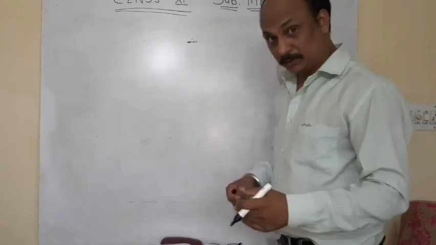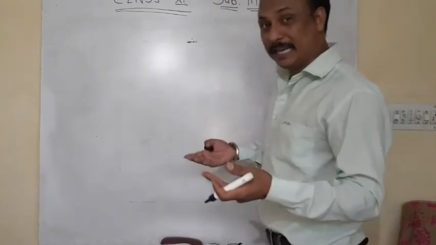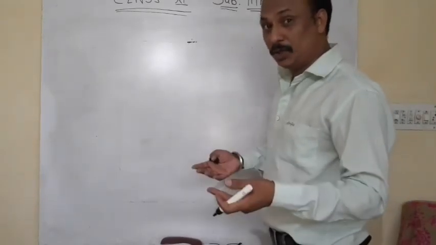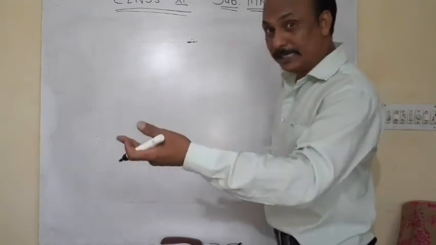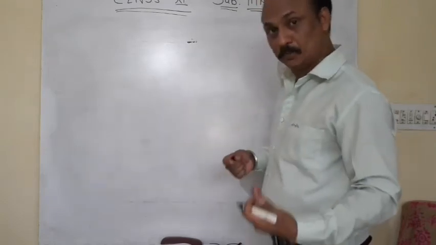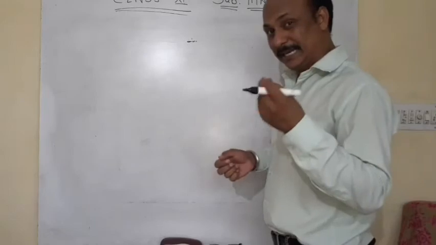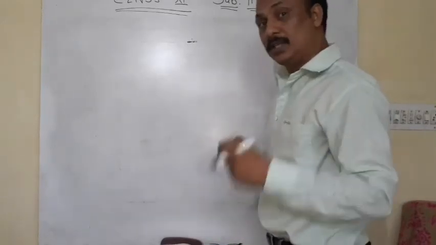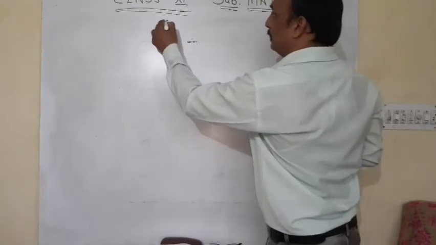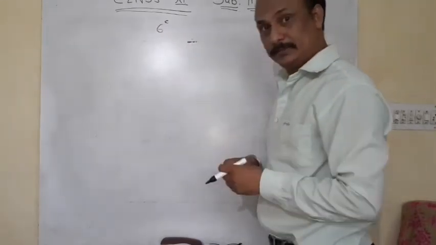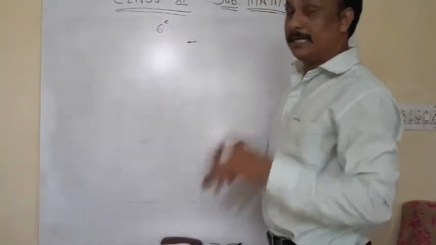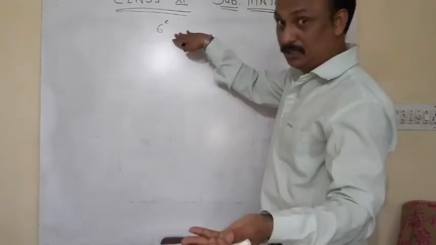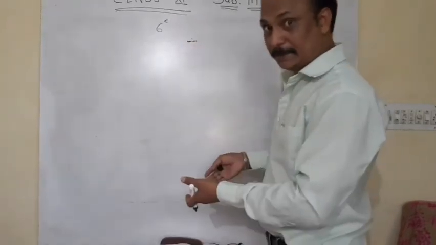Now, how can we calculate the value of more than 1 radian in degree? I take one example. Like we want to find the value of 6 radian in degree. So it is our revision for this topic.